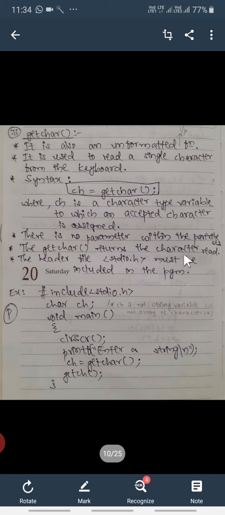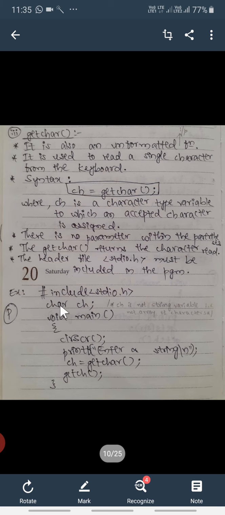The header file stdio.h must again be included in the program, because getchar is also defined in stdio.h. So before writing the program, we should use hash include stdio.h, so that I can use the getchar function in my program. Here char ch is not a string variable, that is not an array of characters.